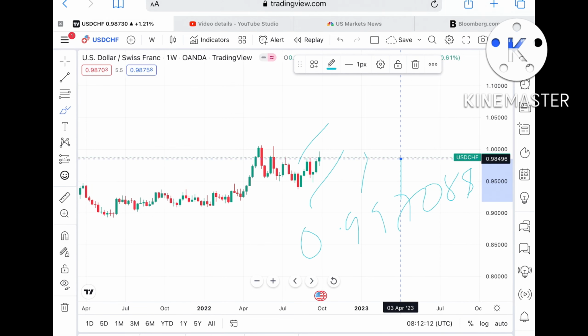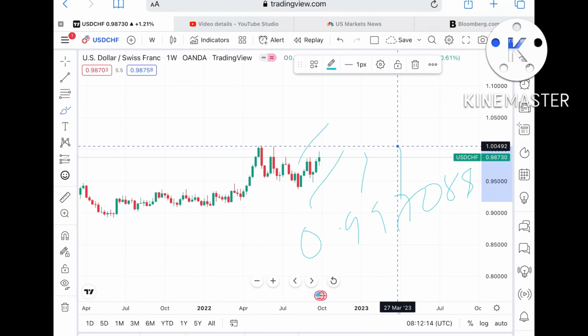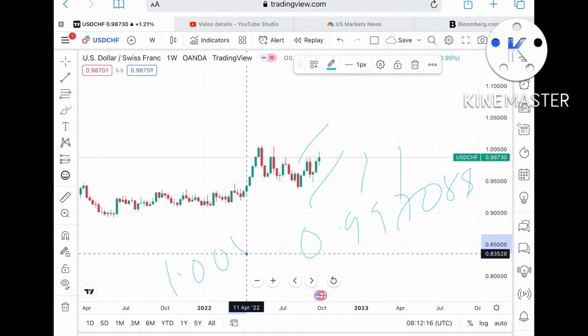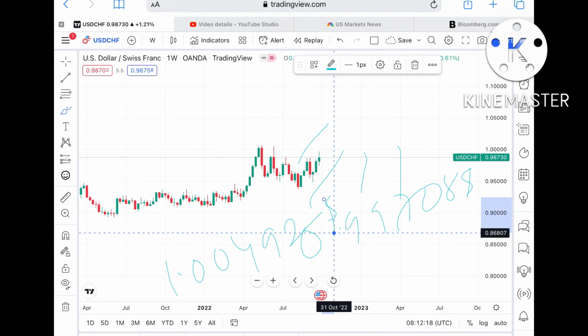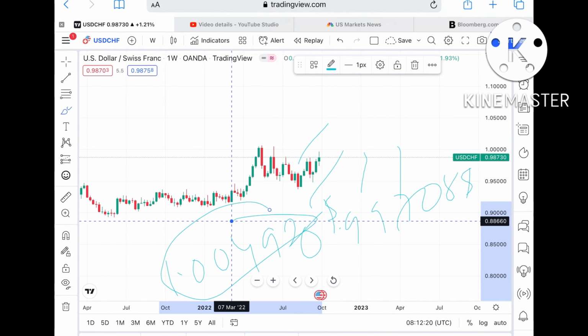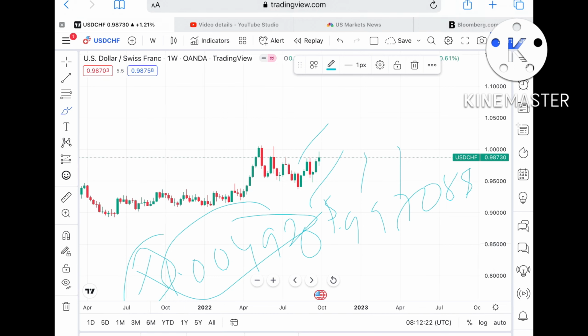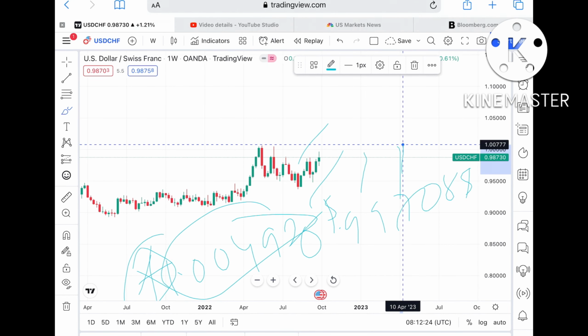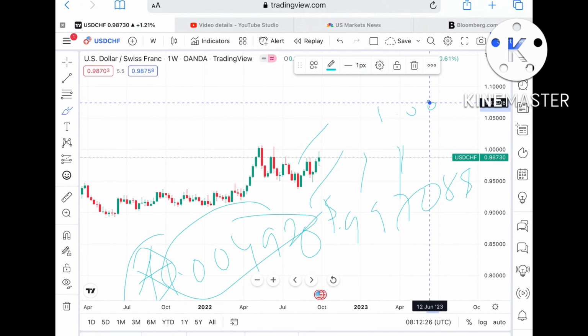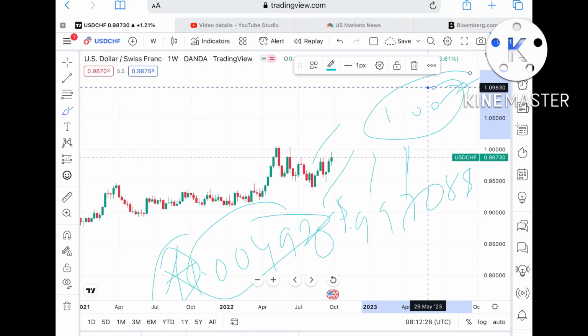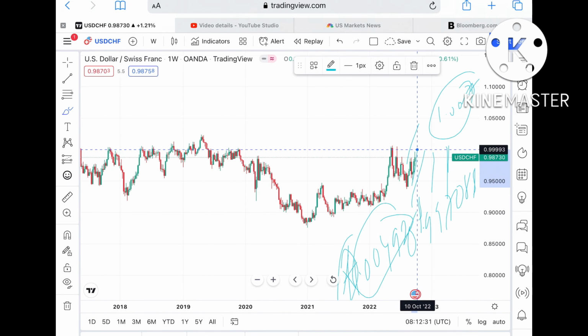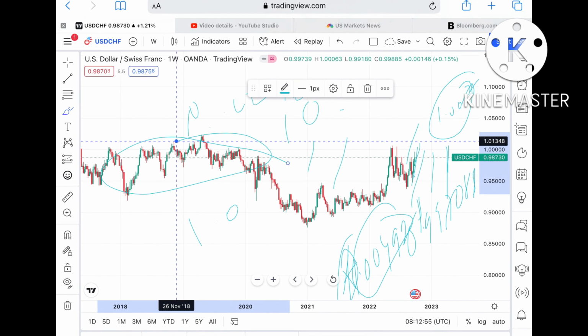Okay, and if the price goes above this level, then we can see it can move further higher towards a level of $1.00492. Okay, and this level is already a weak resistance, so keep this in mind. If the price comes close to this level, then we can see it can make and touch a level of $1.0077, and from there also we can see it can go further upside. Zone break upside, then we can see it can go further high.